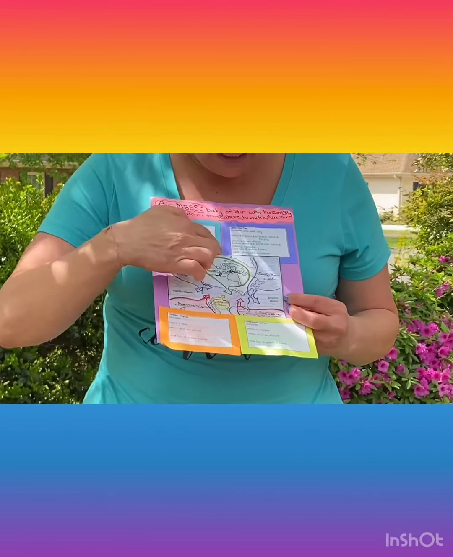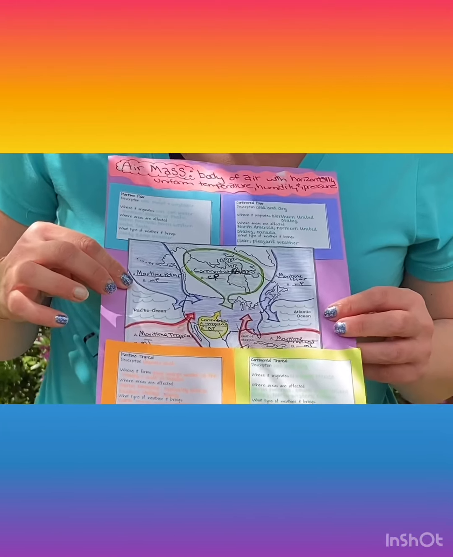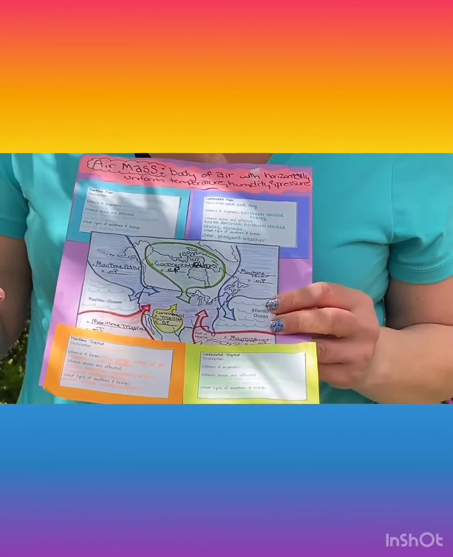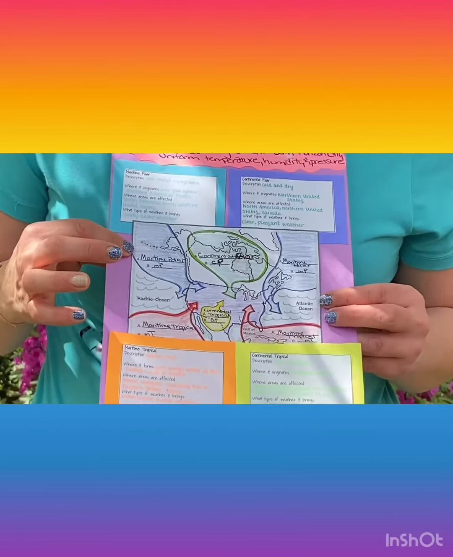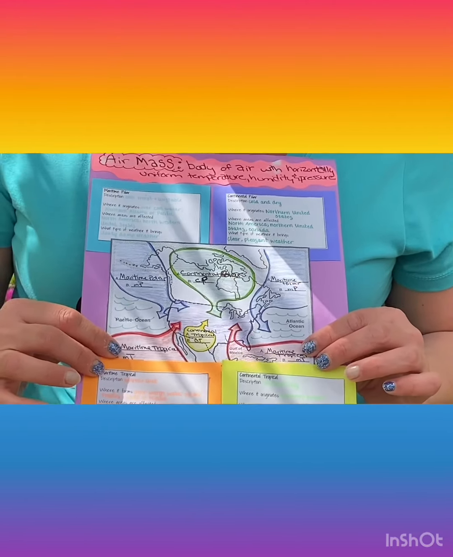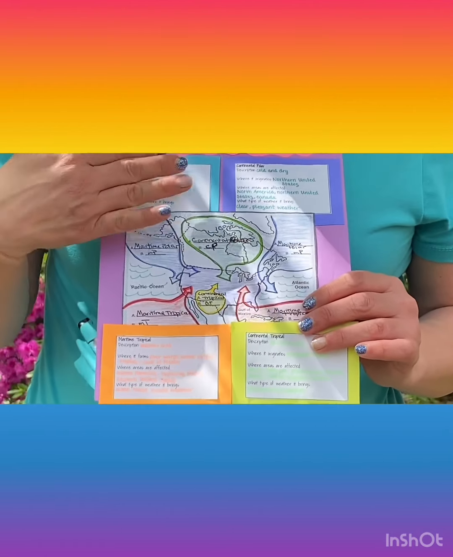So if you look at my diagram, I have each of the maritime polar air masses, the continental polar and continental tropical, and the maritime tropical air masses labeled, and I have them color coded. You know I love colors, and for me, I did my polars in blue to help me remember they're cold, and my maritime tropicals, or my tropicals down here, are in red. My continental tropical is in yellow, and my continental polar is in green.